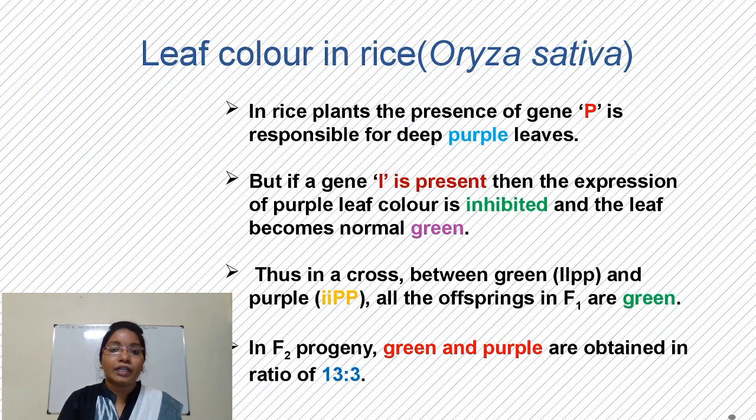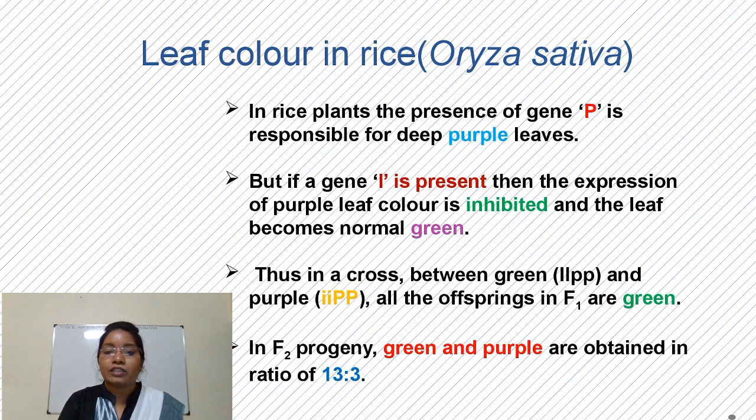The scientific name of rice is Oryza sativa. In rice plants, the presence of gene P is responsible for purple leaves and small p is for green leaves. But if gene I is present with capital P, it suppresses expression of capital P, so it will produce green color.